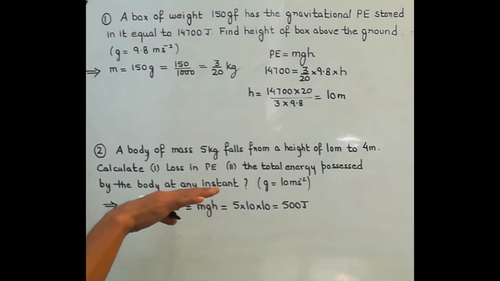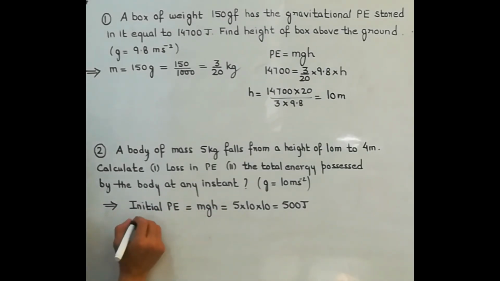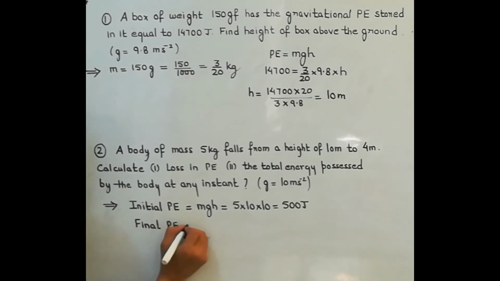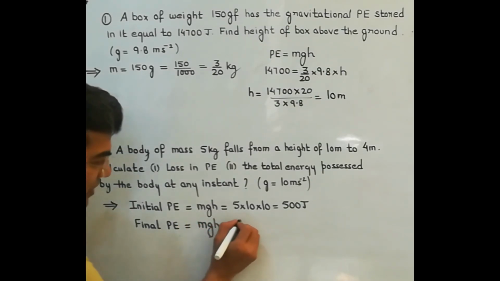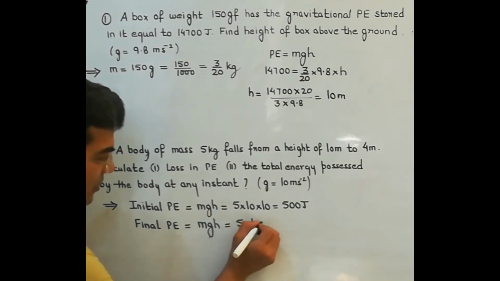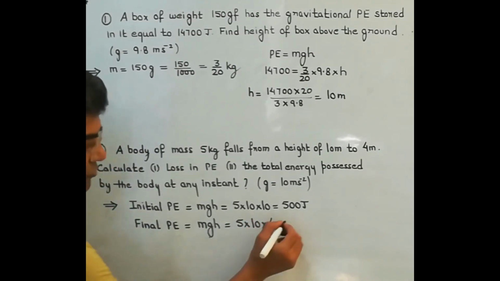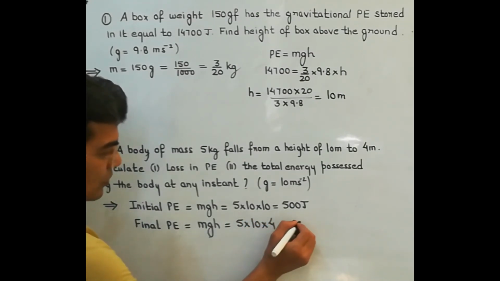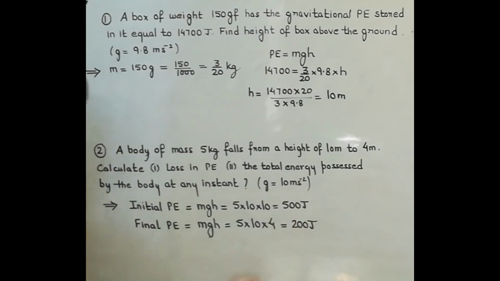Now the body goes down and it comes to a height of 4 meter. So the final potential energy: mass will remain the same, gravity is also the same, and height decreases to 4. So we have 200 joule.